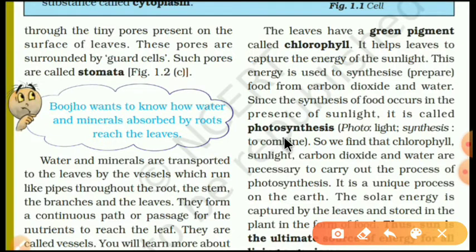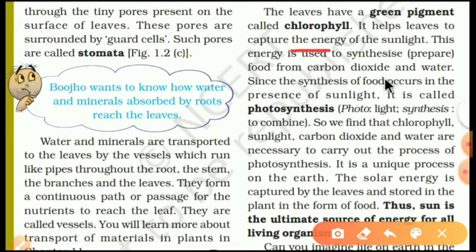One more thing, the special thing in the plant, that is the green pigment, it is called chlorophyll. Because chlorophyll is available in the leaves, that is why leaves are the food factory of plants, and in leaves only the food is prepared.